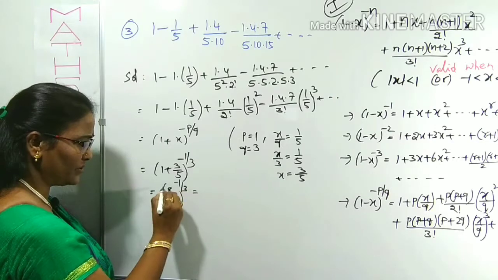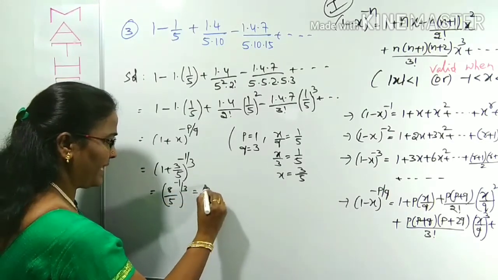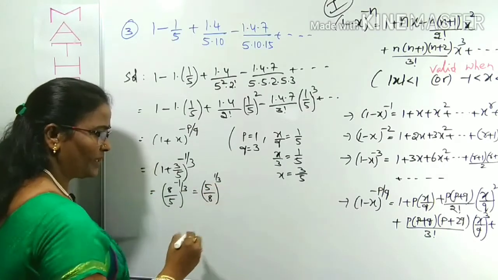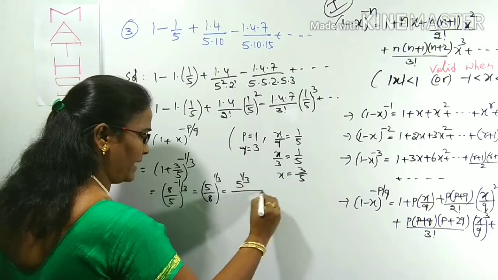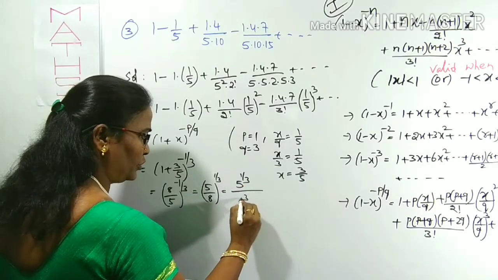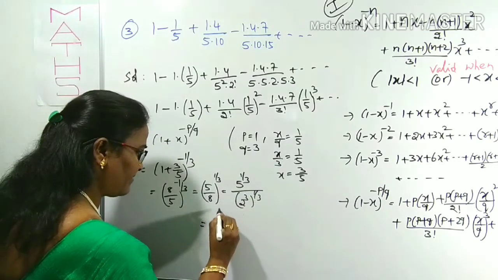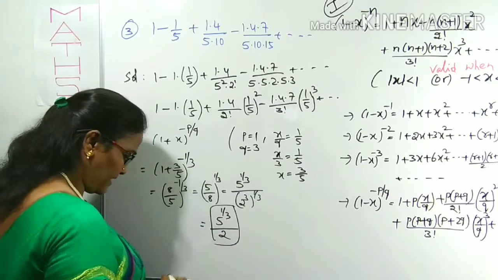To avoid this negative, we can take the reciprocal, means 5 by 8 whole power plus 1 by 3 will come. So we can simplify this like this: 5 power 1 by 3 by 8, we can get 2 cube whole power 1 by 3. 3 gets cancelled. Finally the answer is 5 power 1 by 3 by 2. Like this we can simplify this expansion.